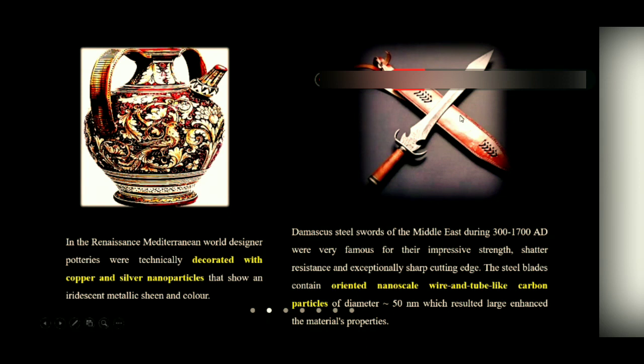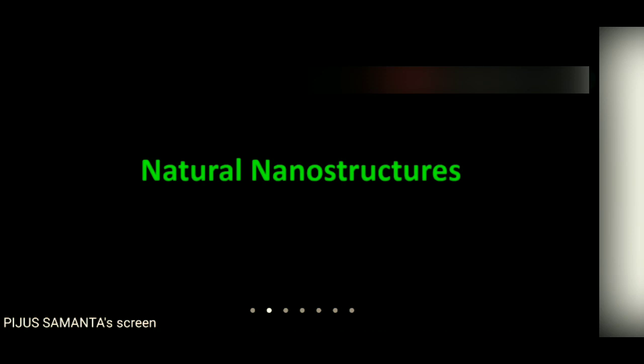Our study found that the sharp edge of the sword actually contains wire and tube-like carbon nanoparticles of diameter 50 nanometer, which enhance the strength of the material, strength of the sword. So, we found that nano is not new, but rather it was already an existing technology, but not known by the name nano.